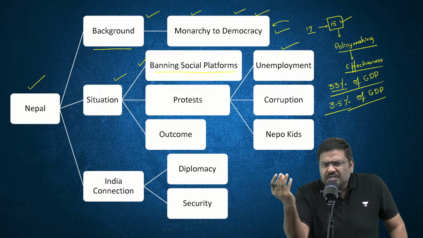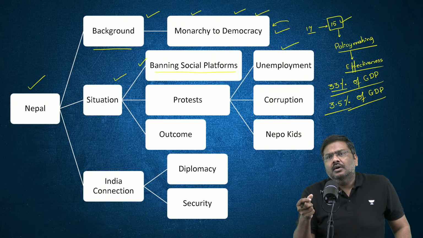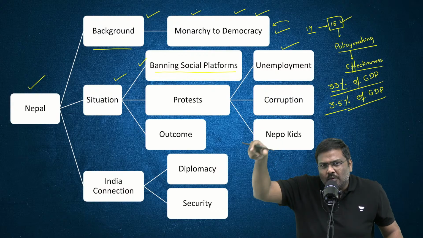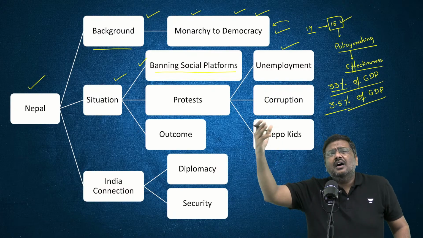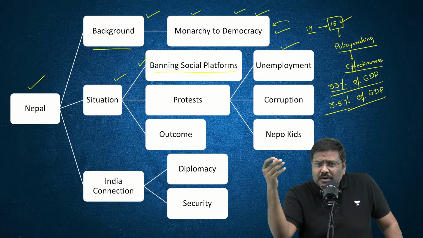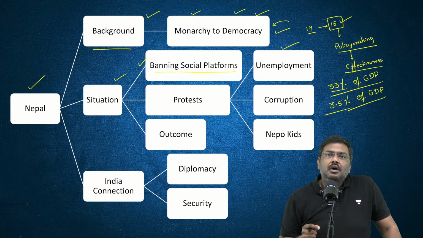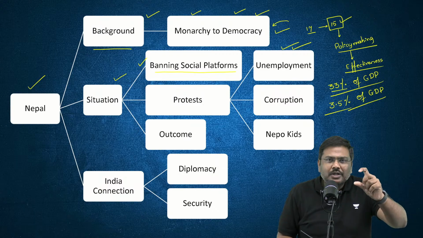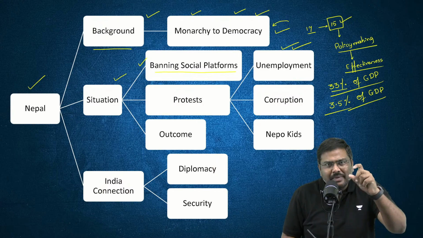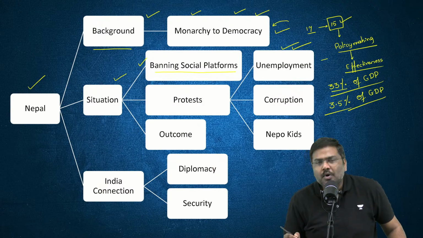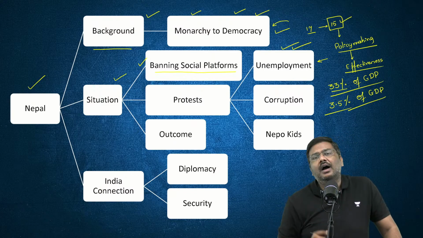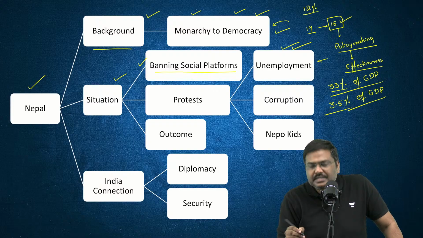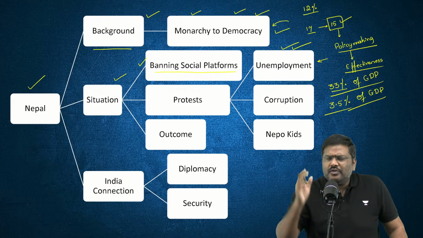Why do you think most of the people who are protesting belonged to the Gen Z population? That's the reason this protest has been called the Gen Z protest. Most of the population which was protesting belonged to the youth population. And the reason behind this is, one, the unemployment rate in Nepal is very, very high. How much? The overall unemployment rate is around 12%.